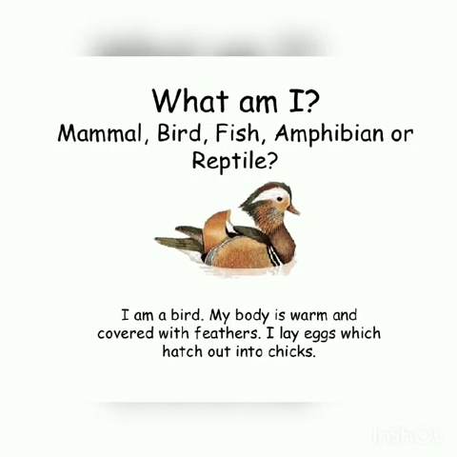Then what am I? Again, mammal, bird, fish, amphibian, or reptile. I am a bird. My body is warm and covered with feathers. So, looking at the picture itself, you all can identify that I am a bird. I lay eggs which hatch out into chicks. Chicks. So, it's a duck.